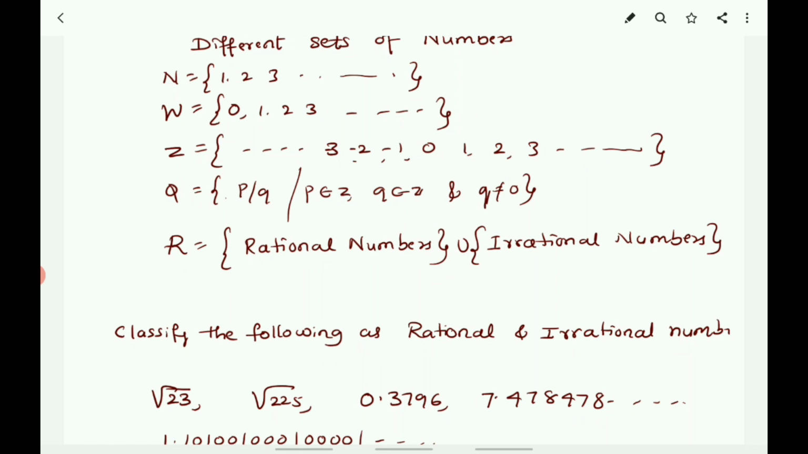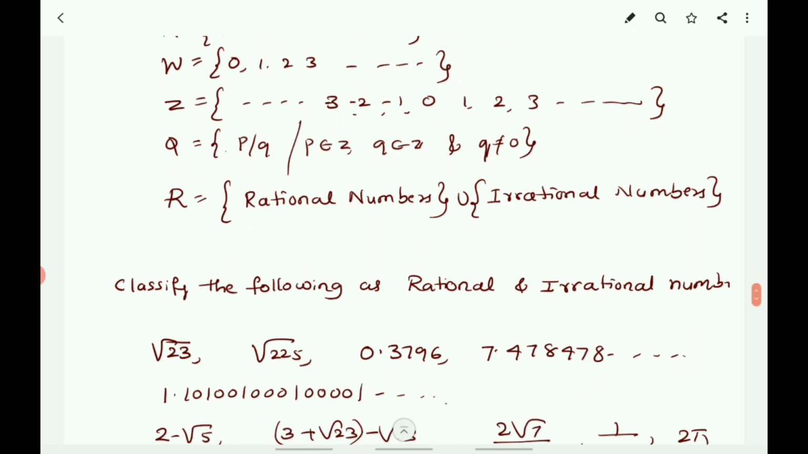So you can represent the rational number by Q, that is, Q is equal to P by Q, where P belongs to Z and Q belongs to Z, and Q is not equal to 0. The set of real numbers is a collection of both rational and irrational numbers.